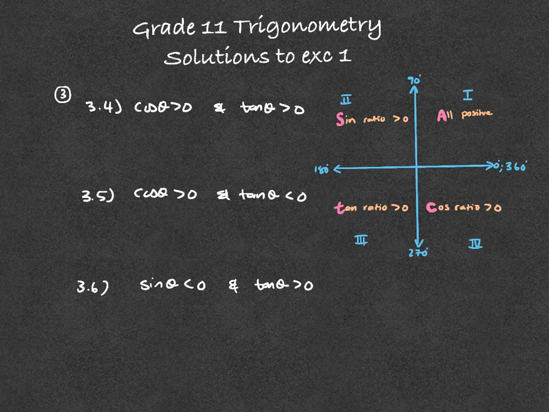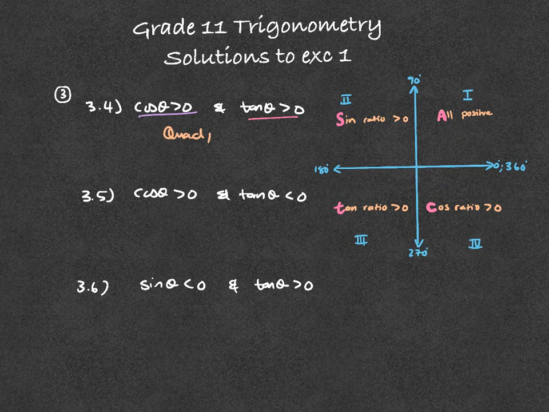Okay, so 3.4. Cos theta is positive and tan theta is also positive. So where's the ratio of cos positive? That will be quadrant 1 and 4. And where's the ratio of tan positive? That will be in quadrant 1 and quadrant 3. So where are they both positive? Of course, only in quadrant 1.